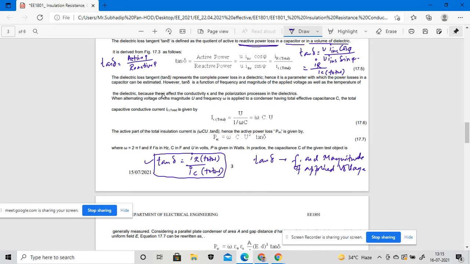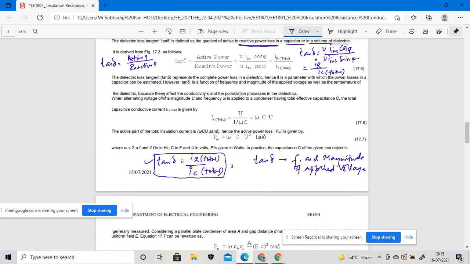Okay, so we can say that the dielectric loss tangent represents the complete power loss in the dielectrics, hence it is a parameter with which the power losses in the capacitor can be estimated. However, the tan delta is a function of the frequency and the magnitude of the applied voltage as well as the temperature.